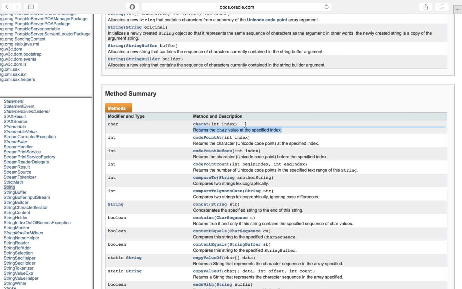So in our case, it says index, and it gives us a little description here of what it does. It says it returns the char value at the specified index. So it gives us the character at the specified index. Wow, that's pretty cool. That's exactly what we want. We want the character at a specified index. So we see here that it wants an int index.